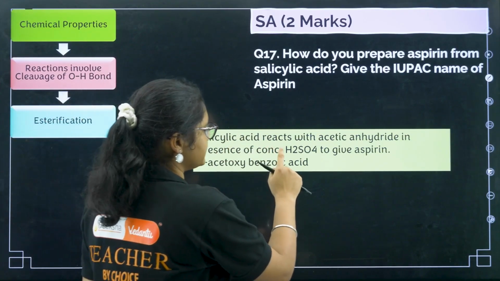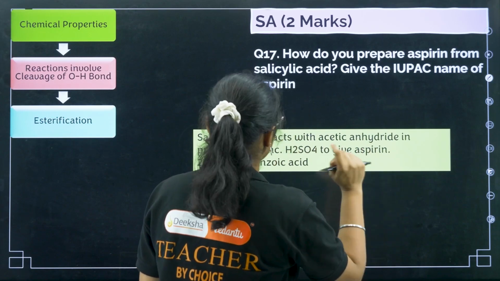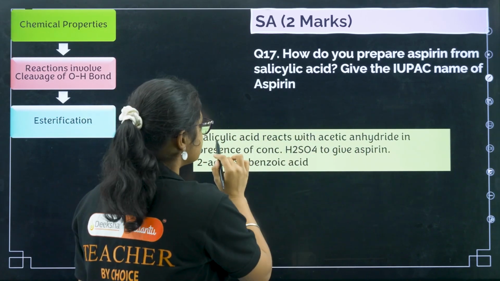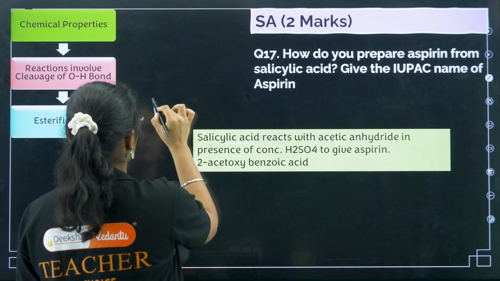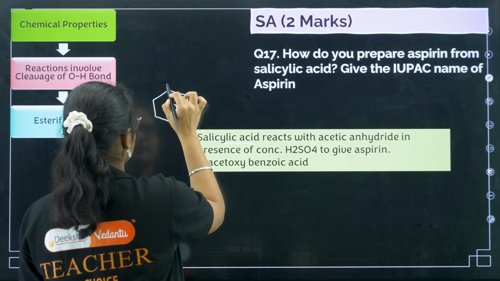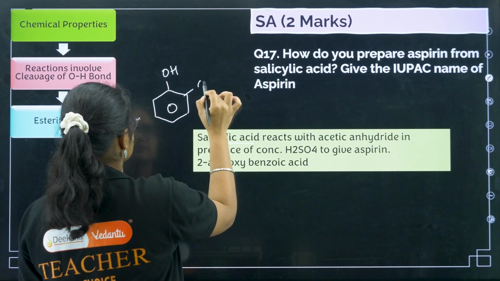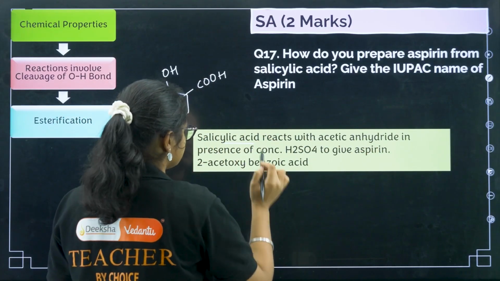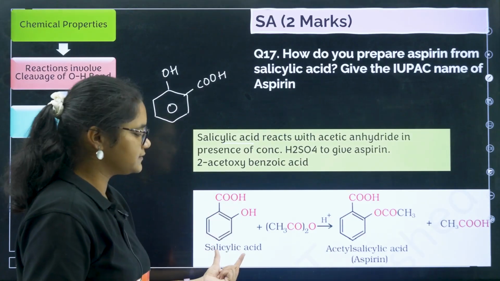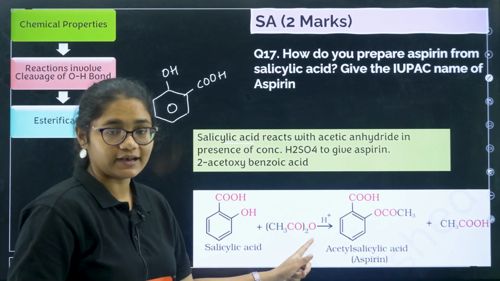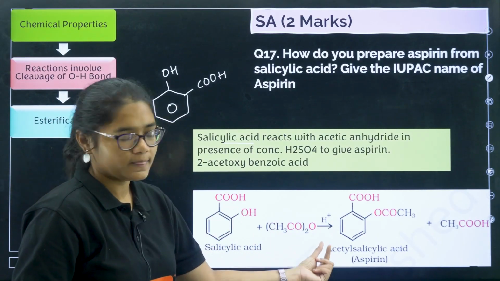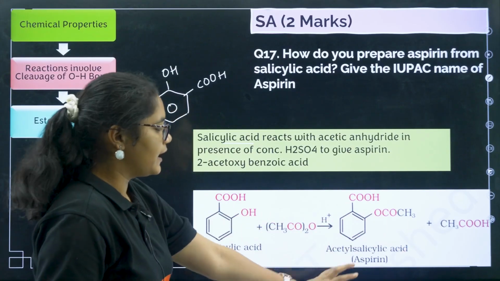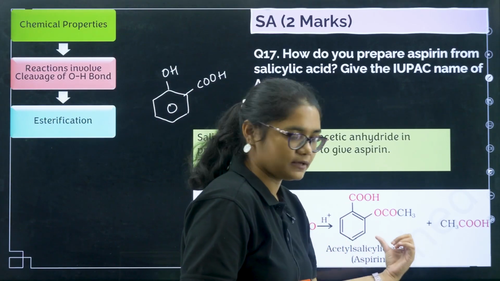So salicylic acid reacts with acetic anhydride in presence of concentrated sulfuric acid to give aspirin, okay? Salicylic acid has OH and COOH. It reacts with acetic anhydride, (CH3CO)2O. I will show you the reaction here. This is salicylic acid, which reacts with acetic anhydride in presence of H plus. So what will happen? You will get OCOCH3, and this is your aspirin, okay?